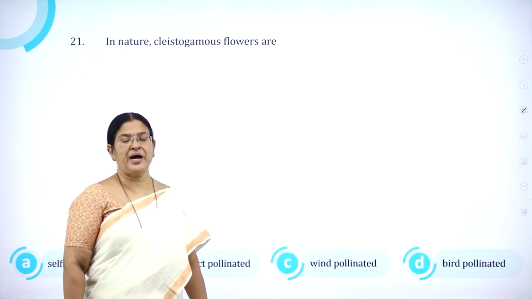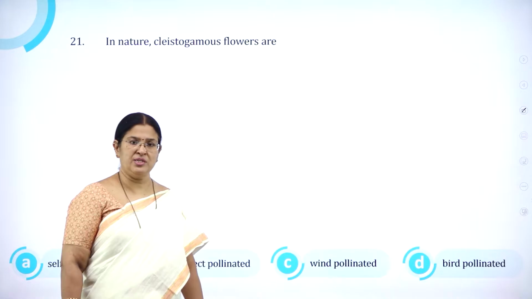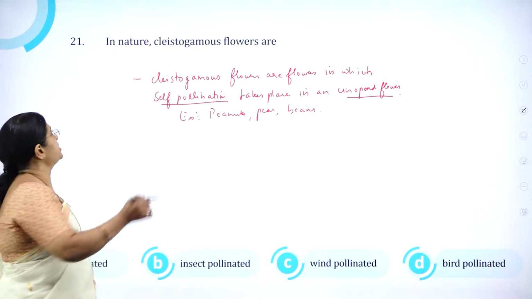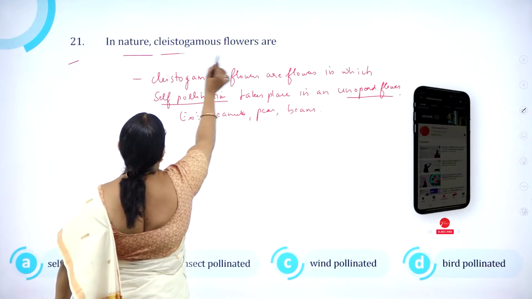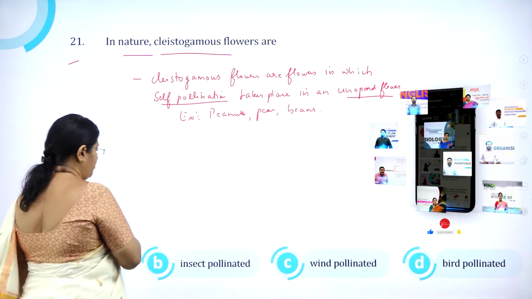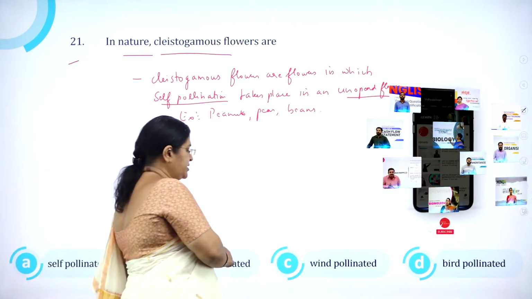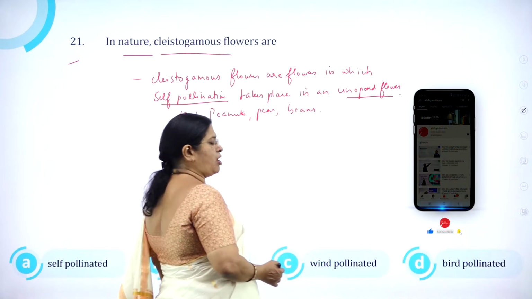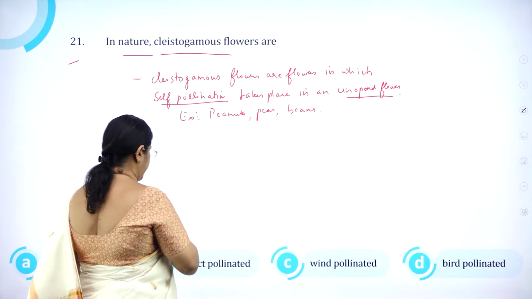Welcome back to part 2 of KCET 2006 biology paper analysis. Moving on to question number 21. In nature, cleistogamous flowers are option A, self-pollinated, option B, insect-pollinated, option C, wind-pollinated, and option D, bird-pollinated.